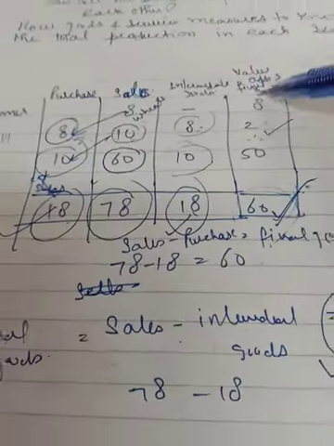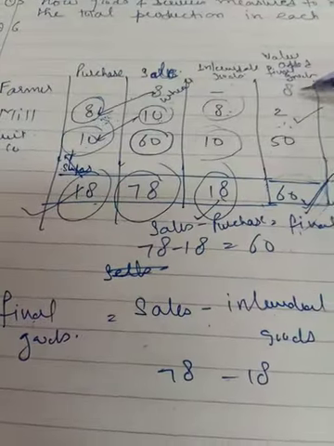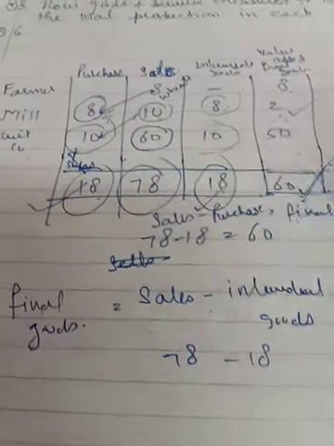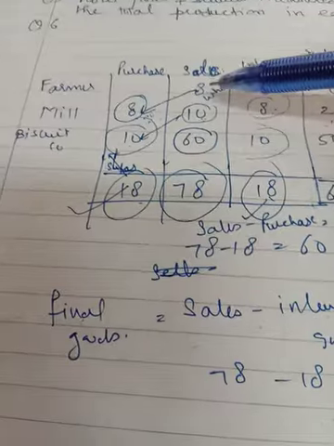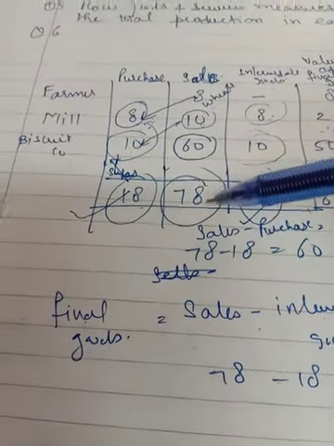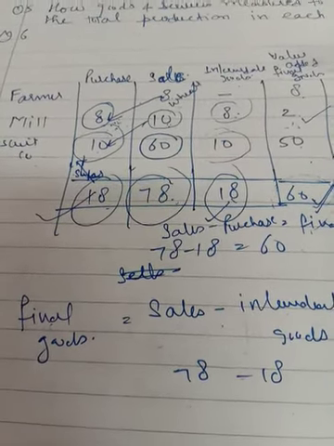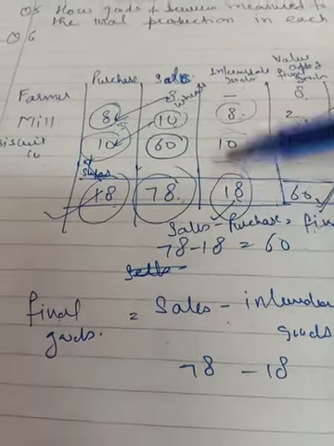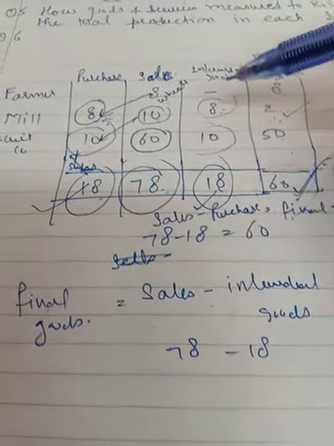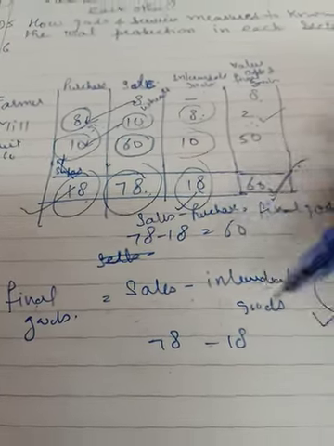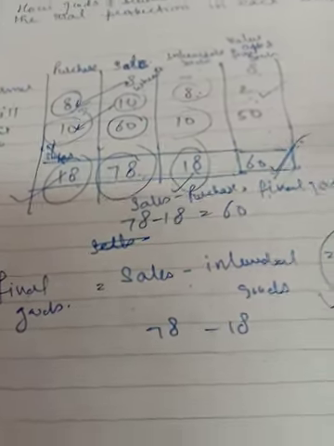Otherwise you can add up the value added by the farmer, value added by the mill, and value added by the biscuit company. You add up all these and you get 60 rupees total product that has been produced. If you add up all the sales, it will be 78, and there is double accounting in that, because actually the goods have been made for 60 rupees. So you have to deduct all the purchases made by these producers. From 78 I am subtracting all the purchases, that is 18, and I am getting the final value, 60 rupees.